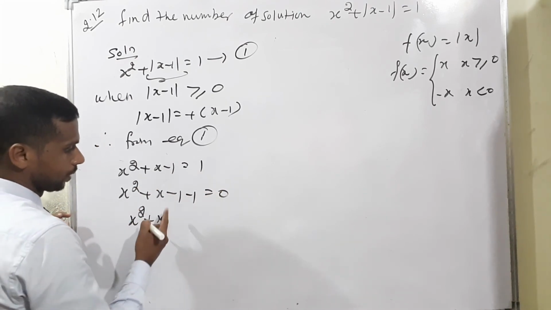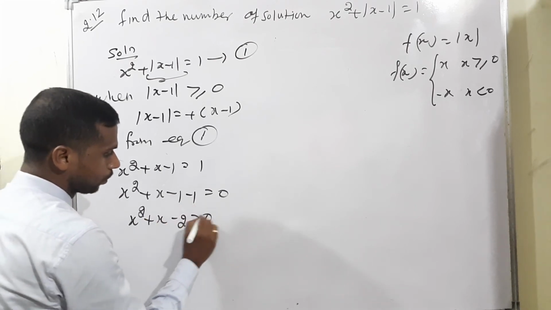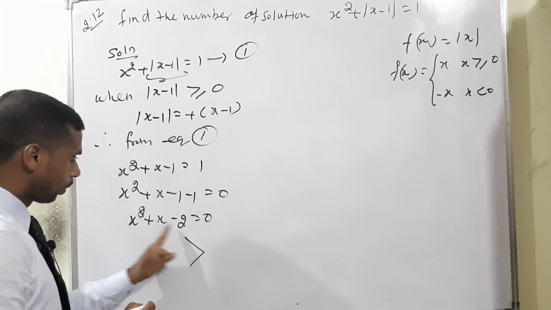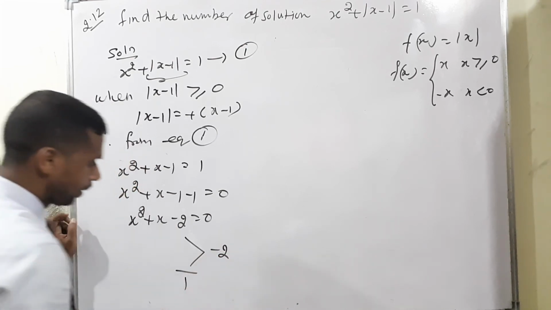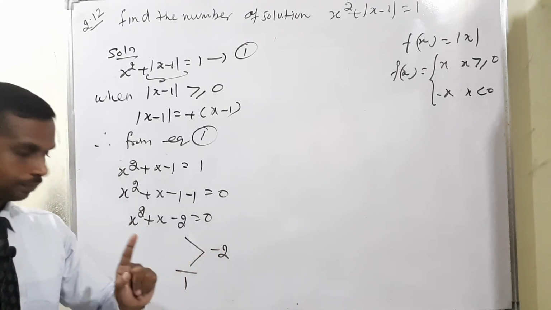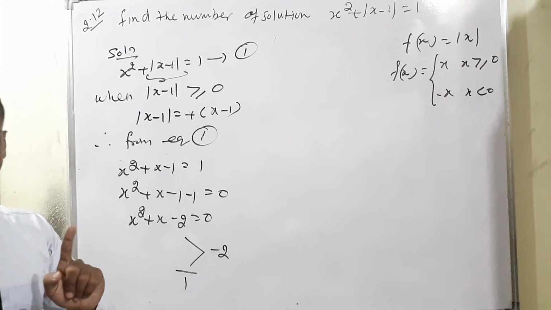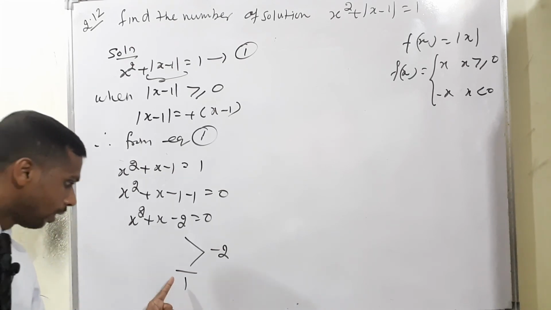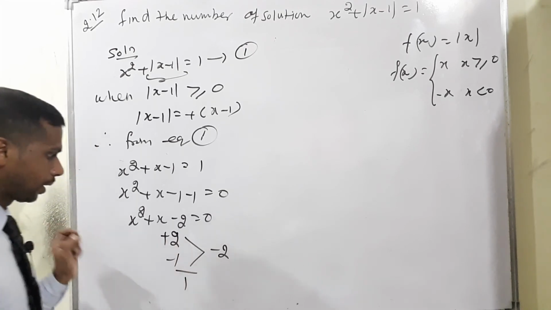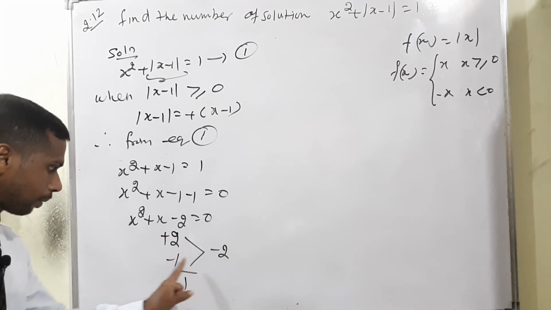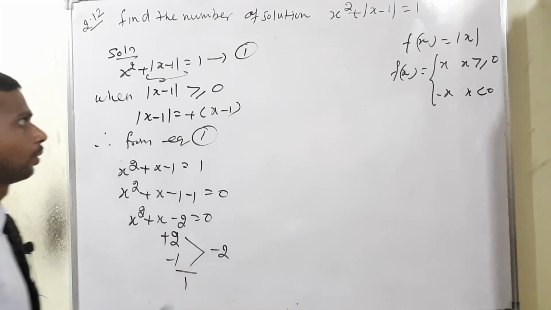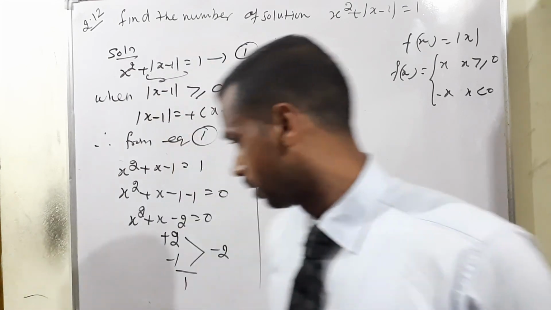Therefore x square plus x minus 2 is equal to 0. This is the sum-product rule. Product is 1 into minus 2, sum is 1. The product is negative, so the signs are different, and since the sum is positive, the bigger number is plus 2 and the other is minus 1. Check: plus 2 into minus 1, product minus 2; plus 2 minus 1, sum positive 1. It's clear now, so we can split it.